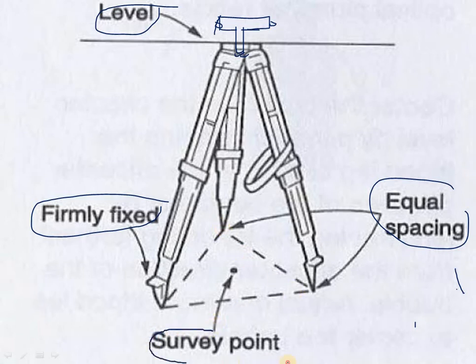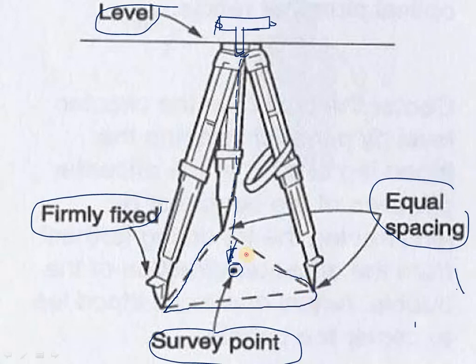You can see here this is our survey point, the black dotted line. This one is our survey point, which we get from the plumb bob. From the plumb bob, the straight direction is known as the survey point. So these three legs should be at equal positions, in a triangulation way. And after that, there are the joints.